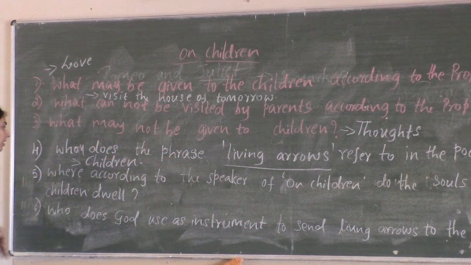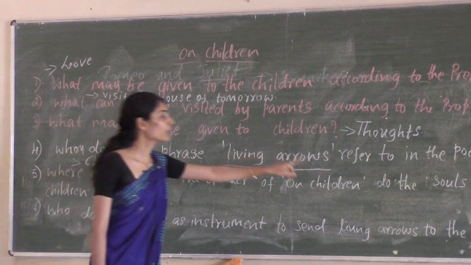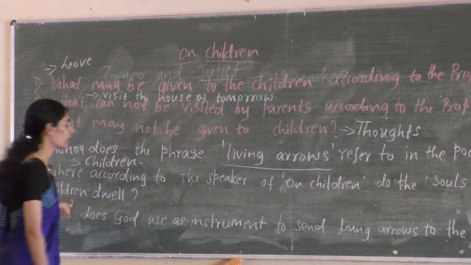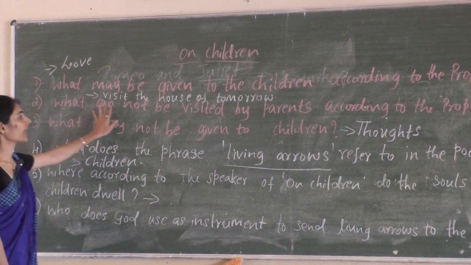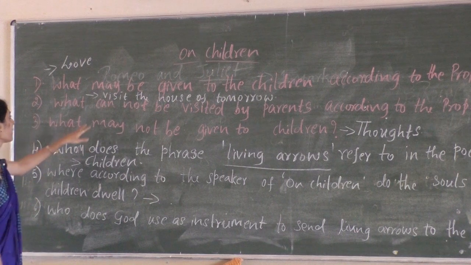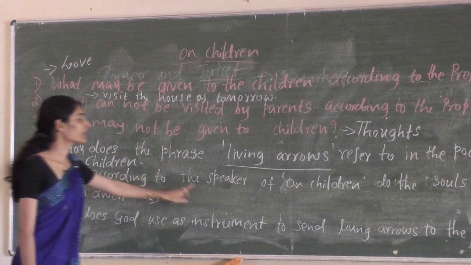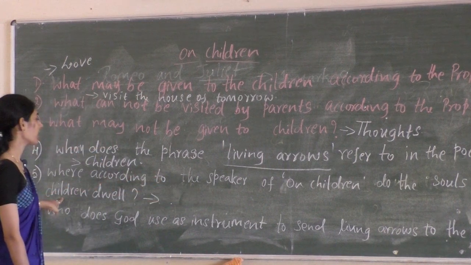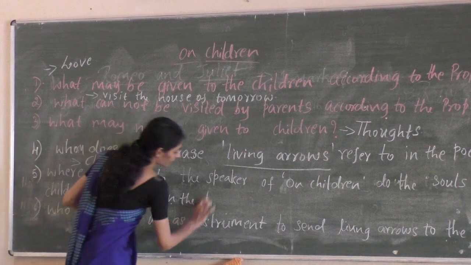And the next question, where according to the speaker of On Children do the souls of children dwell? As I said, the same answer which we have given to the second question: in the house of tomorrow.